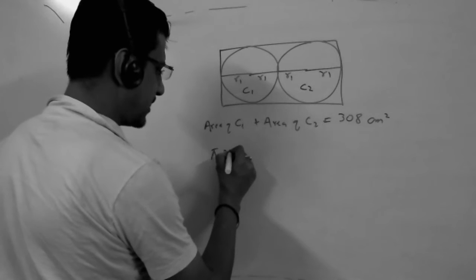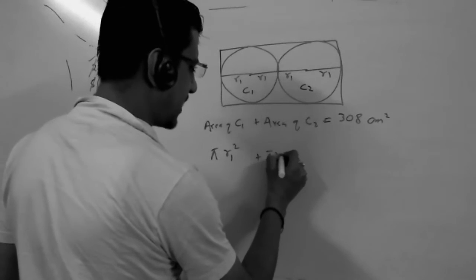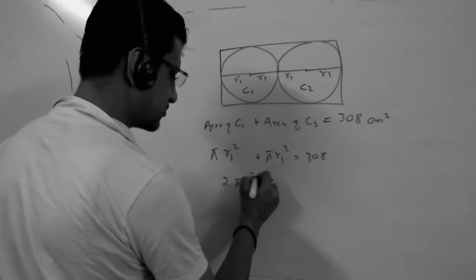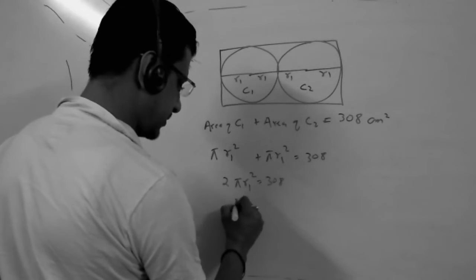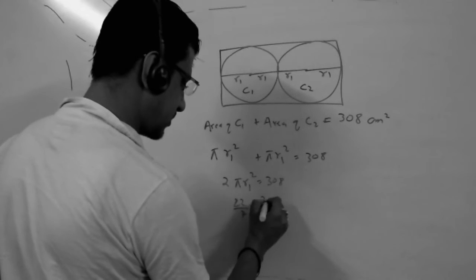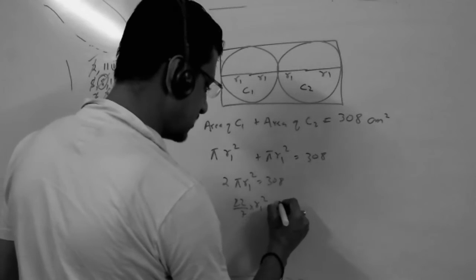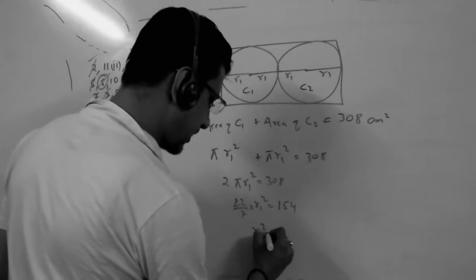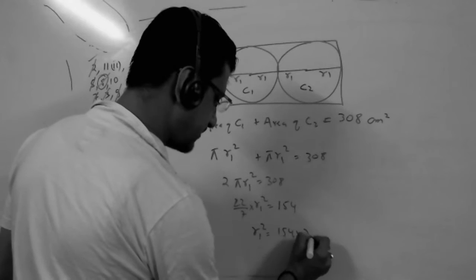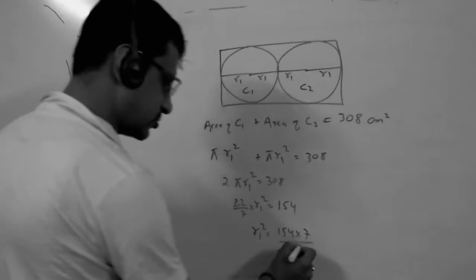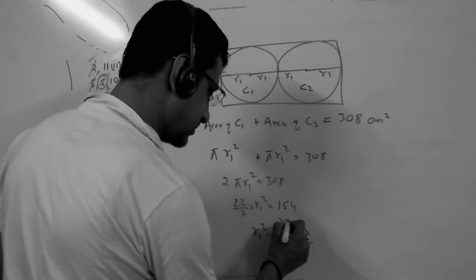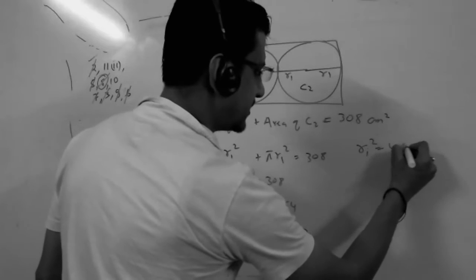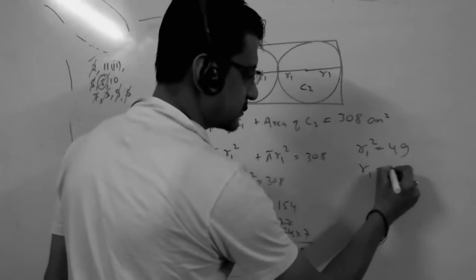Pi R1 square plus pi R1 square is 308, or 2 pi R1 square is equals to 308, or 22 by 7 into R1 square is equals to 154, or R1 square is equals to 154 into 7 by 22. 2 11s are 22, 2 7s are 14, 11, 7. So R1 square is equals to 49 and R1 is equals to 7.